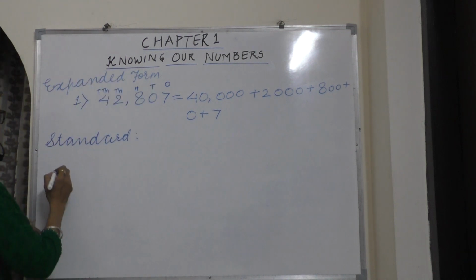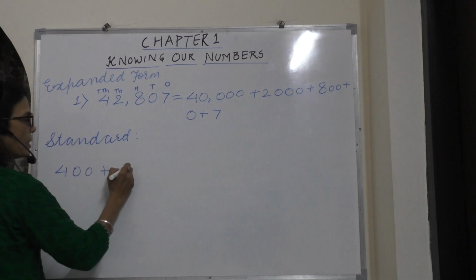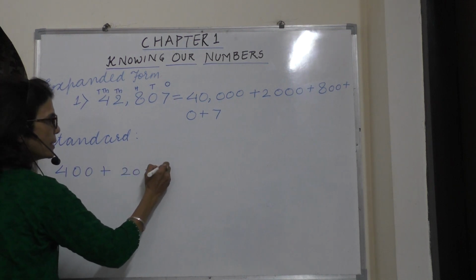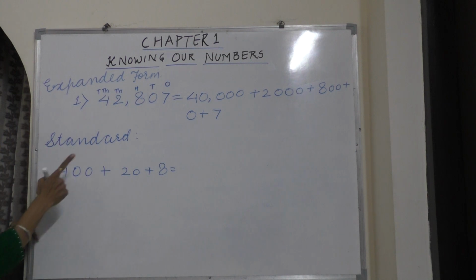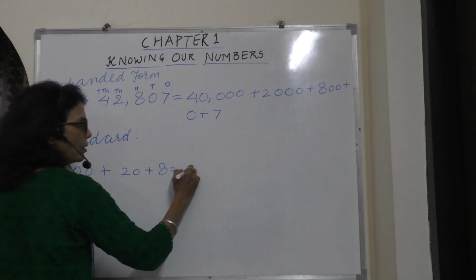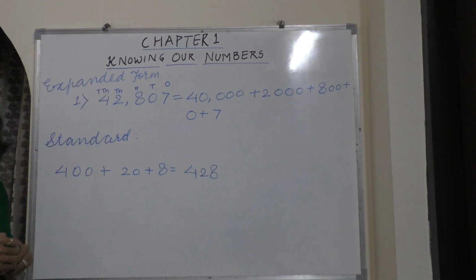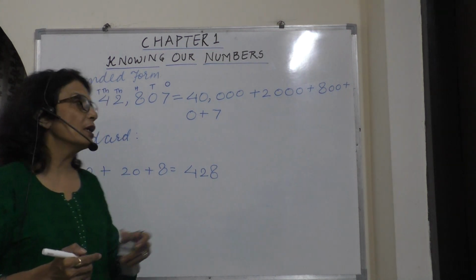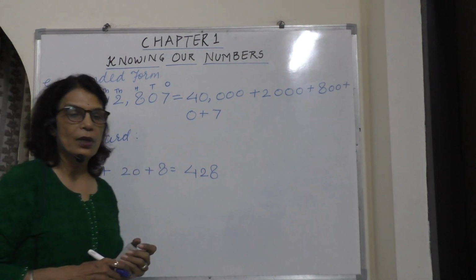Like I am writing 400 plus 20 plus 8. That number is 428. This number is known as standard form. Any number can be written in the form expanded or in the standard also.